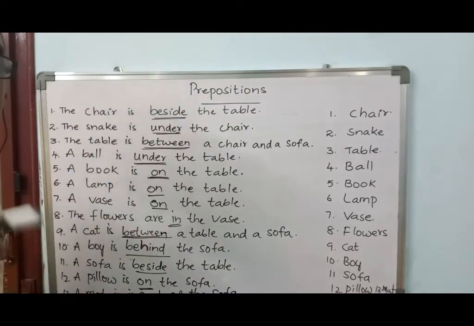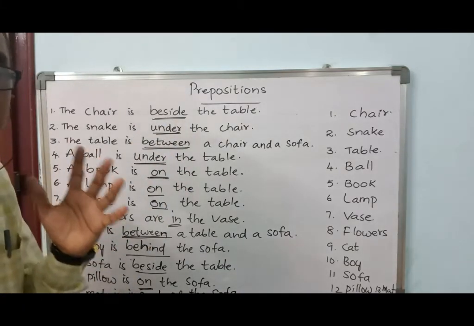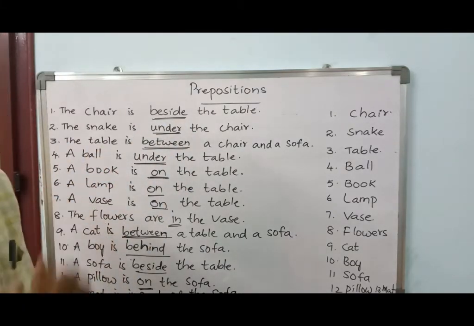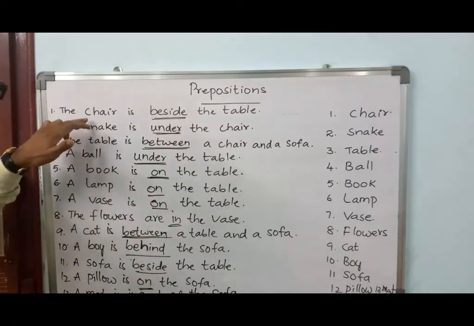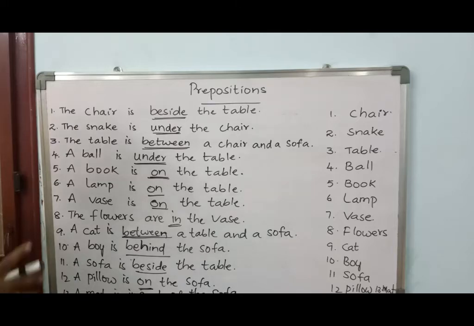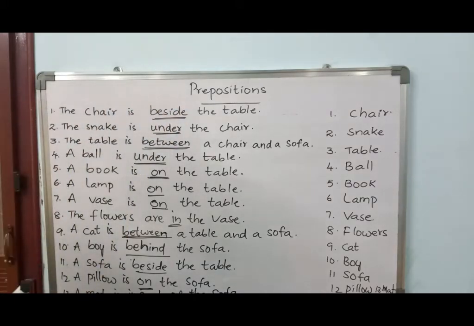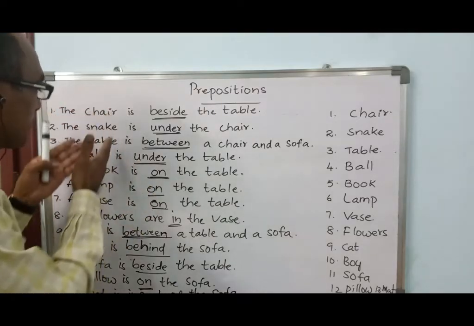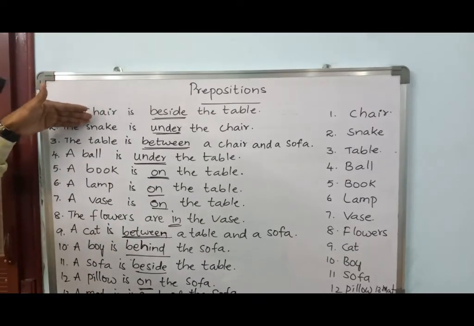So I think you might have seen, especially the words which are underlined in these sentences. They are giving the information about the noun. They are used to describe where it is, what is the position of these nouns. You see, chair is a noun. Snake is a noun.